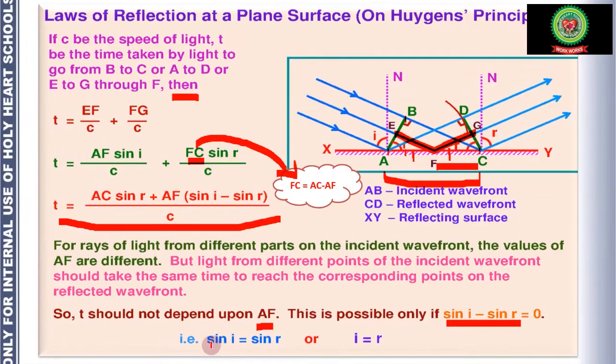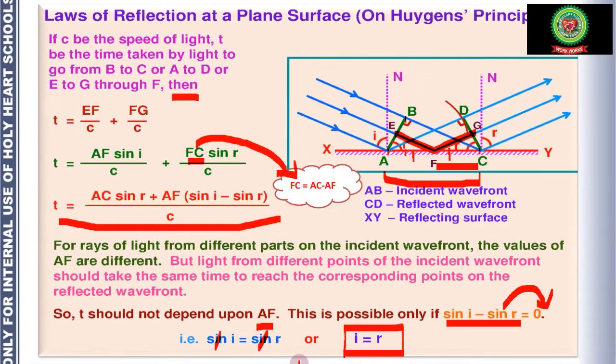Or I can write sine I is equal to sine R. If I take sine R to the right hand side, it becomes sine I is equal to sine R, and the sine cancels, and we are left with I is equal to R. So this is what?